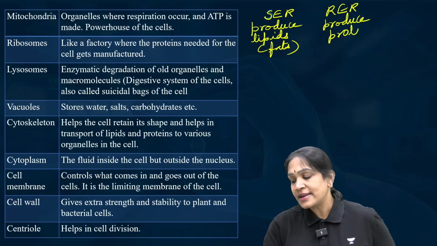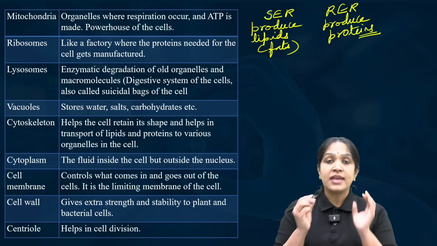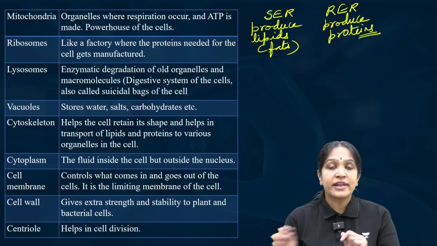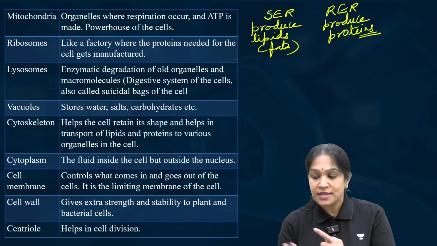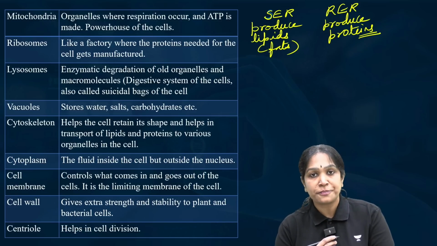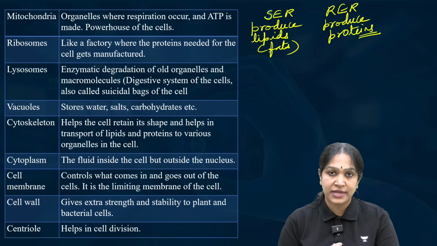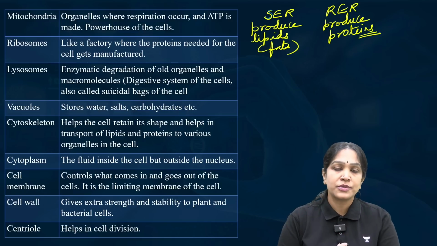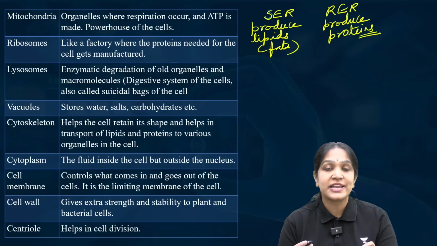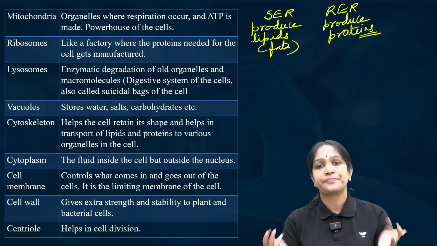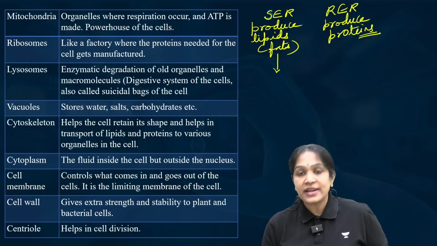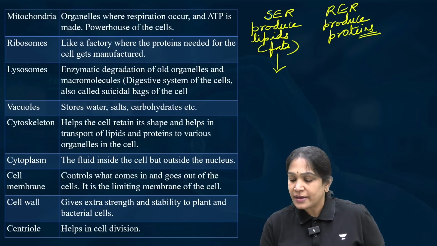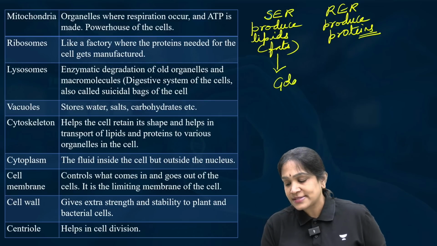I hope you can connect the dots. I told you why it is called rough endoplasmic reticulum, because ribosomes are present, and you know that ribosomes produce proteins. So what is the function of rough endoplasmic reticulum? They produce proteins. What is the function of smooth endoplasmic reticulum? They produce lipids. Lipids means what? Fats.